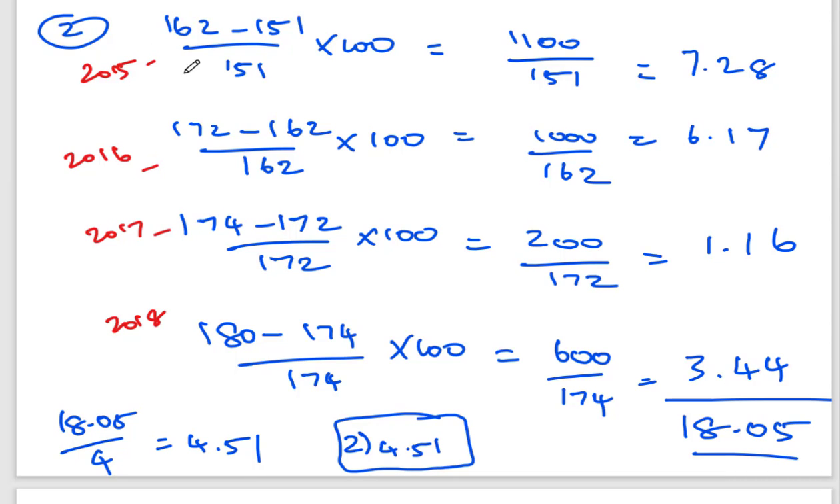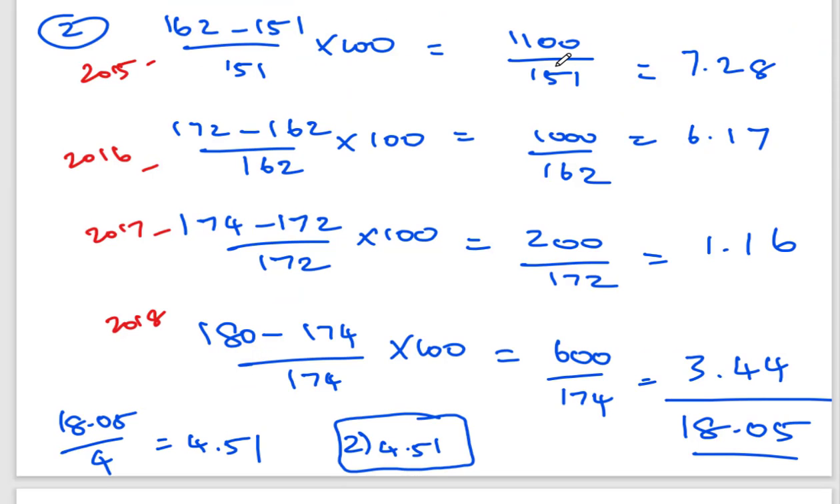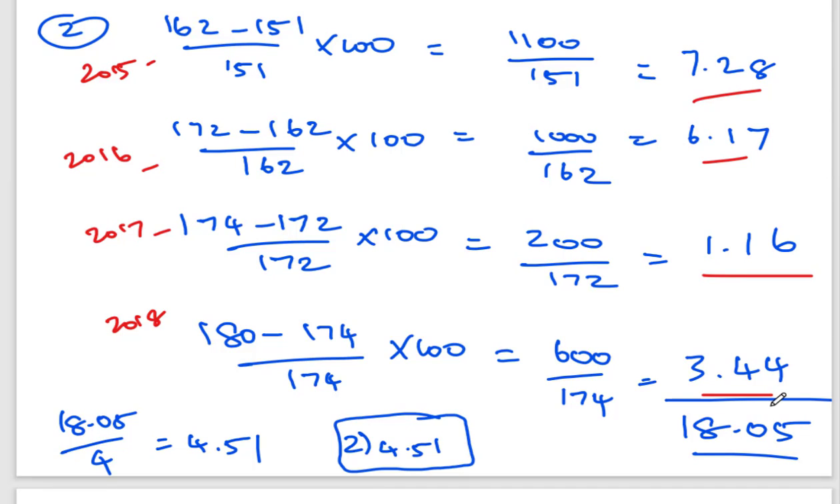In the same way we identify 162 minus 151 divided by 151 into 100. So in 2015 it is 7.28, in 2016 it is 6.17, in 2017 it is 1.16, and in 2018 it is 3.44. What they are asking is the mean of the annual growth rate. So we identify the growth rates and divide by the number of years, which is 4. The mean is nothing but an average value. So 18.05 divided by 4, you will get 4.51.